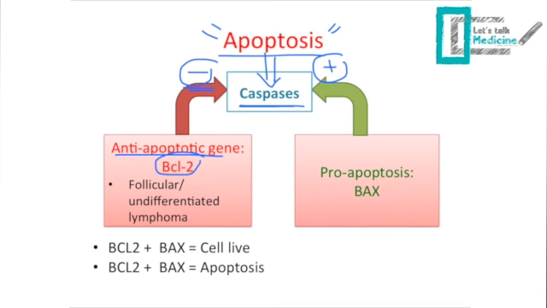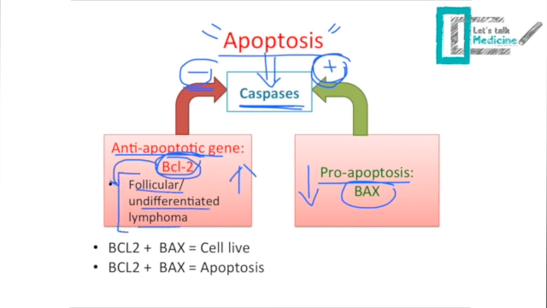The other type of gene, which is called the pro-apoptotic gene, supports cell death or cell suicide, and it will activate the caspase pathway. One of these genes is known as BAX. So in cancerous cells, we will have an increase in anti-apoptotic genes and a decrease in pro-apoptotic genes. The BCL2 gene is an anti-apoptotic gene, as we mentioned, and mutation of this gene is linked to a condition known as follicular undifferentiated lymphoma.